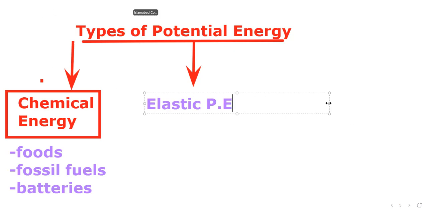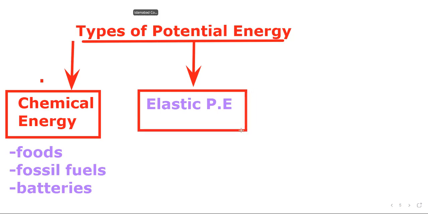Elastic potential energy is stored in elastic objects, and elastic objects are those objects which, when some external force is applied on them, their shape may get changed, but once the force is removed, the elastic object regains its original position.